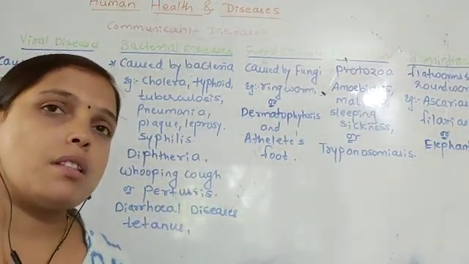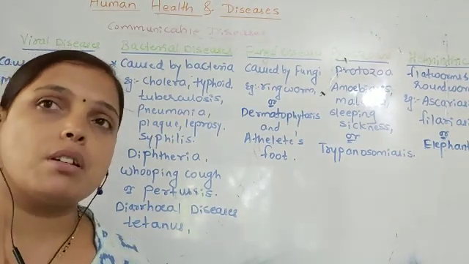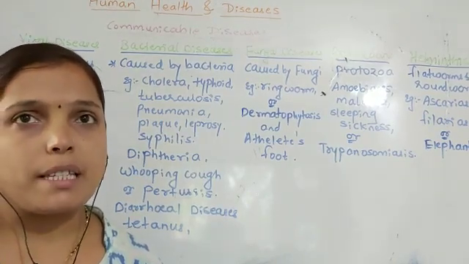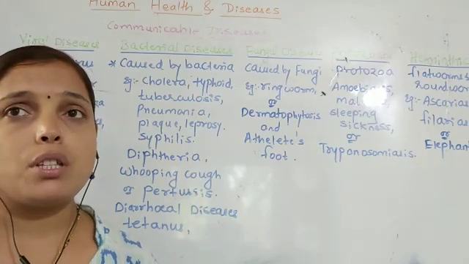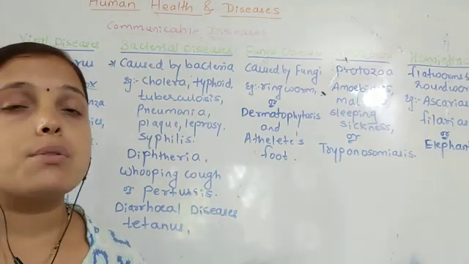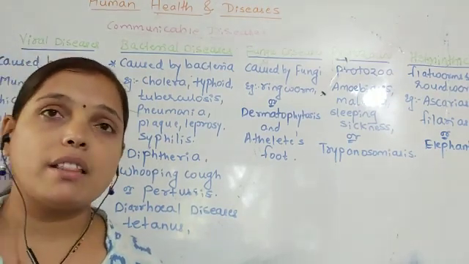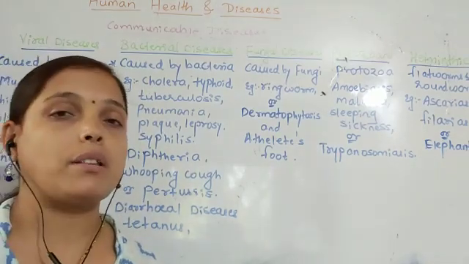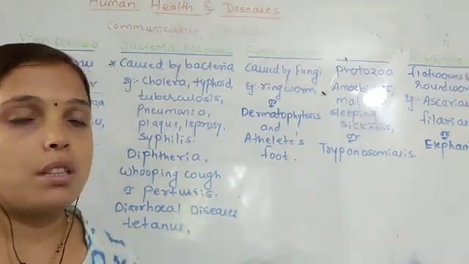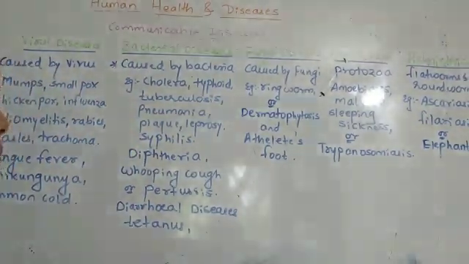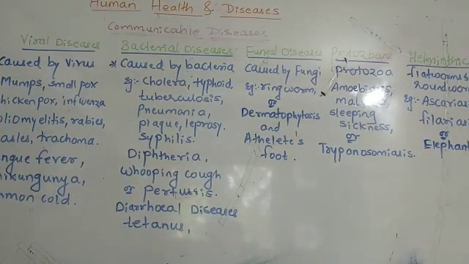These pathogens may be microorganisms, germs, or organisms. We have classified them separately so that we can identify that this disease is caused by this pathogen or this organism. So in this lecture today we are going to see the communicable diseases, which are classified into viral diseases, bacterial diseases, fungal diseases, protozoan diseases, and the last one, helminthic diseases.